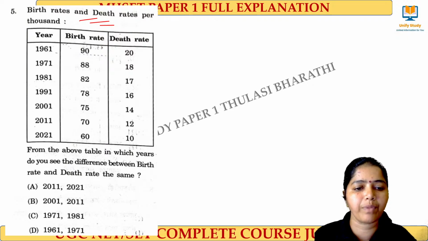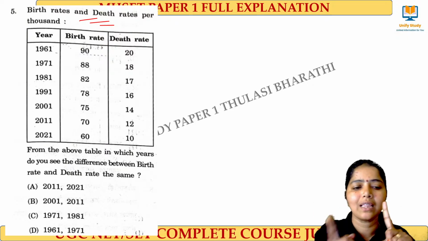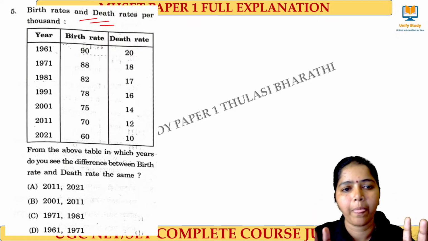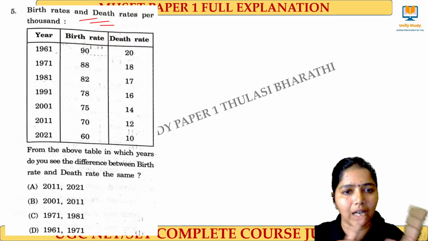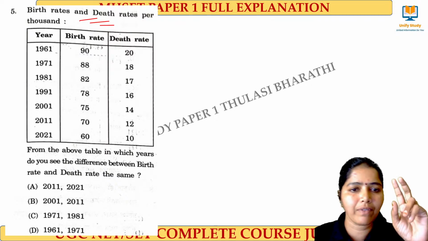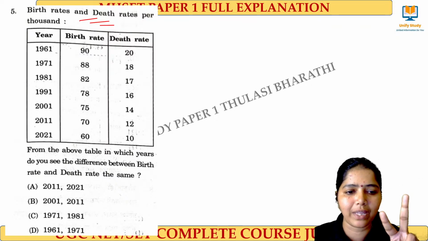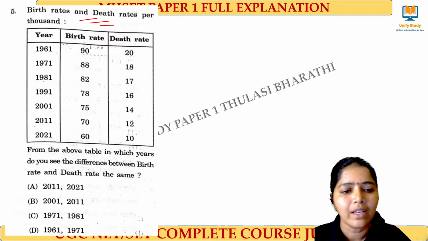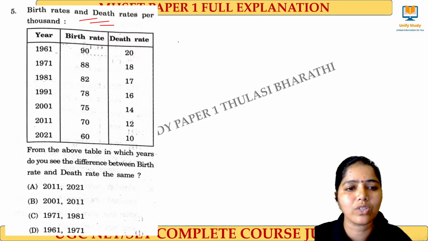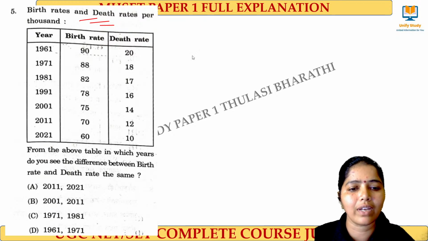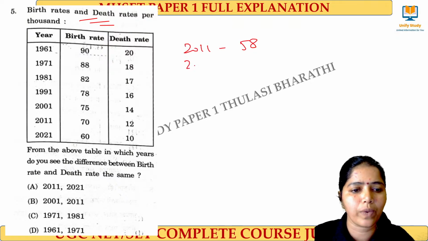Next question talks about the birth rate and death rate per thousand. Here the question, from the above table, in which years do you see the difference between the birth and death rate are the same? How to find out that? Simply we have to subtract, right, the difference between them. We can get it easily. So 2011 and 2021, 2011 it is 58 and 2021 it is 50.